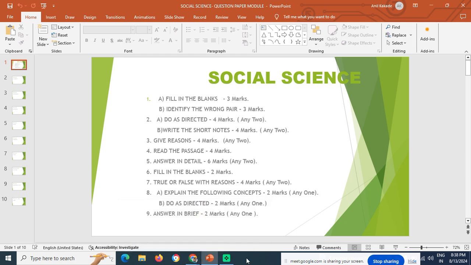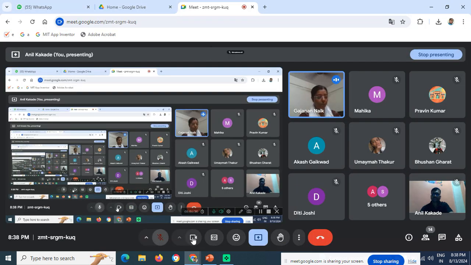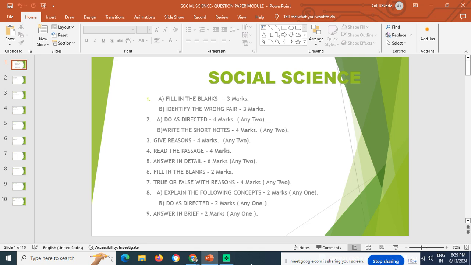The child is supposed to write the question along with the answer. Then only you will get 1 mark. If you write only the answer, you will get half marks. No need of writing the optional questions. Only write the question and the answer to get 3 marks. Got it, students?